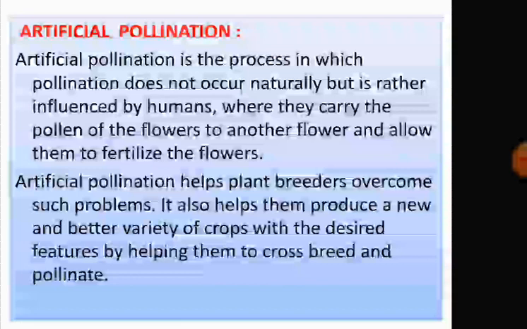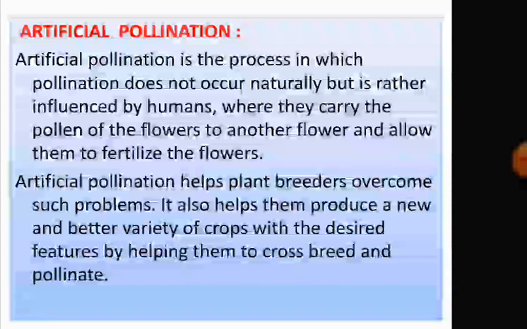We have discussed that pollen grains are transferred by wind, water, insects, animals. But in the case of artificial pollination, pollen grains are not transferred by these agents. They are transferred by humans. That is, the pollen grains get transferred to another flower artificially. Now, how does it help? It helps plant breeders to overcome some problems.